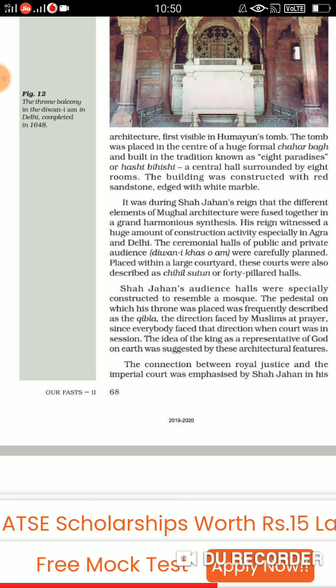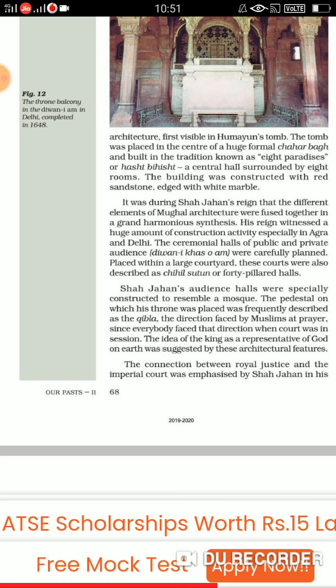Just what was Qibla? We have done it in the previous chapter. It is the direction where the Muslims face at the time of prayer, and why they face this side, because this side is Makkah. So same thing he did, that he placed his throne in that direction only. Fine.